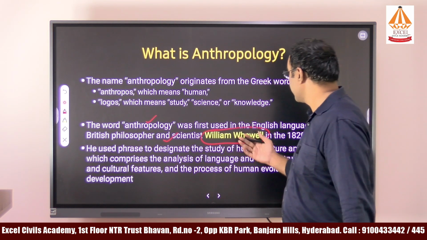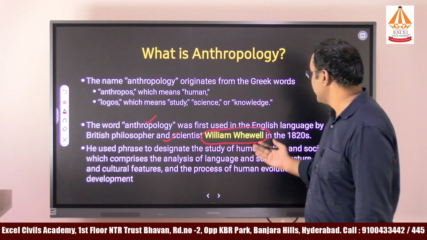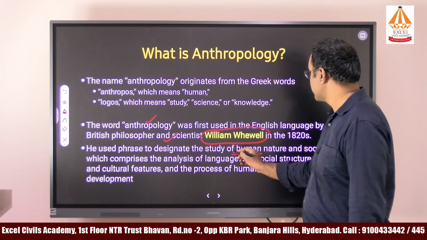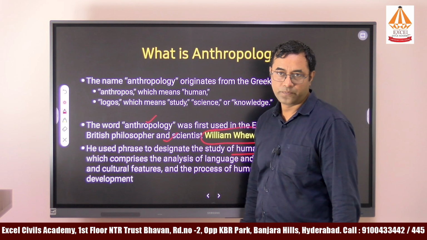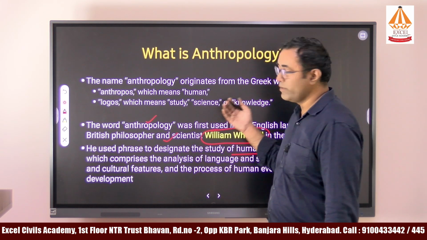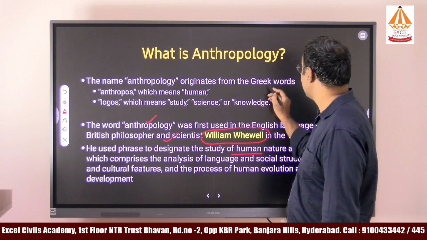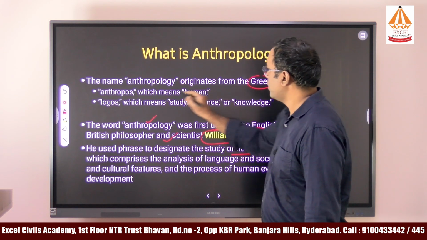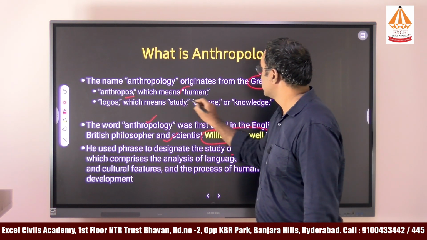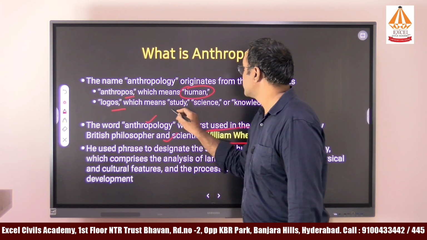According to the dictionary in the 18th century, it is the study of human nature and society. But the scientific meaning given by anthropologists is taken from the Greek word anthropos. Anthropos means humans, and logos means study.